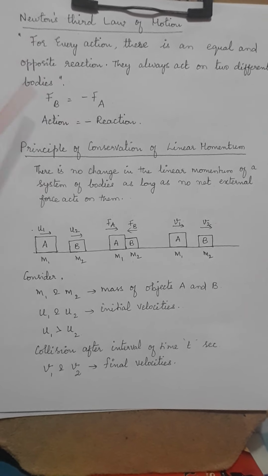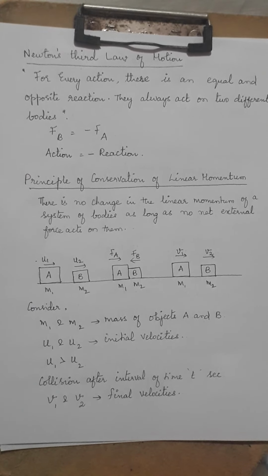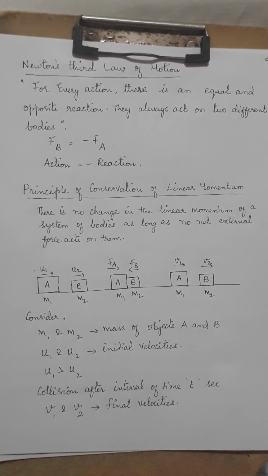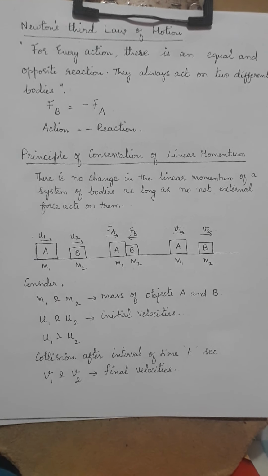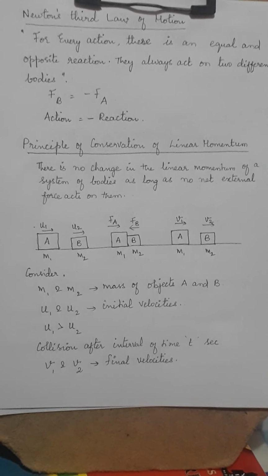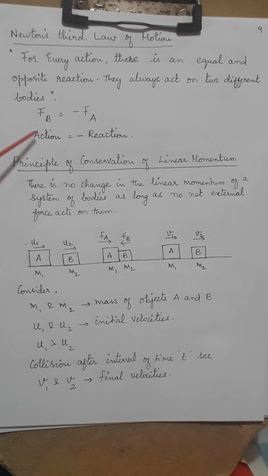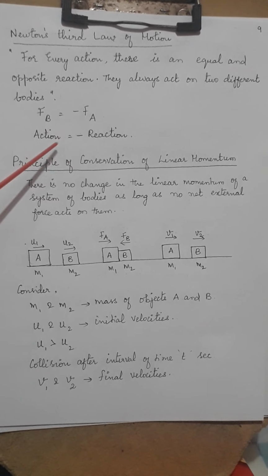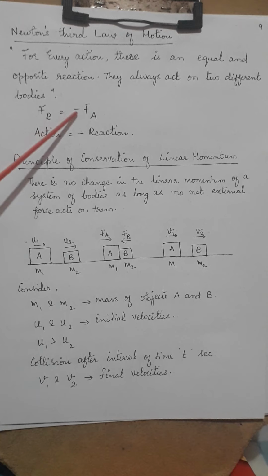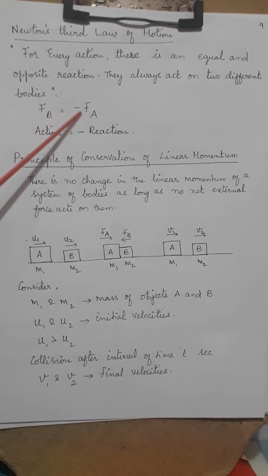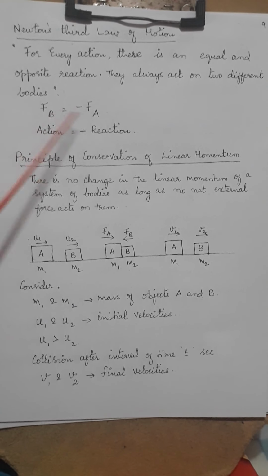That is, when force is applied on the billiards using a rod, the ball starts moving, and that hits another ball and the other ball starts moving. So this action and reaction are opposite in nature. Okay, so this FB will be equal to minus of FA. Minus says that it is in the opposite direction, but their magnitude will be the same.